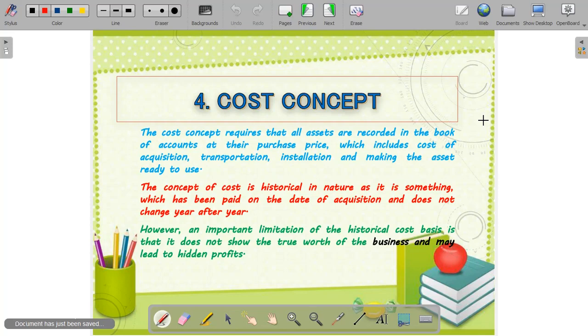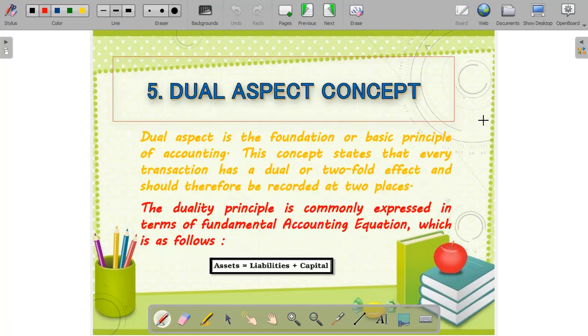Then the other principle we are going to discuss is the dual aspect concept or dual aspect principle, which is very important, and the whole accounting is based on this principle. According to this principle, every business transaction has two aspects. One is the debit, another is the credit. On the basis of this, we have already learned how to prepare the accounting equation.